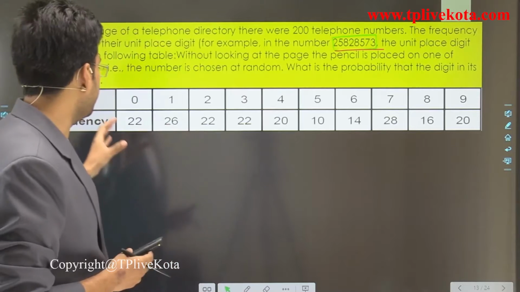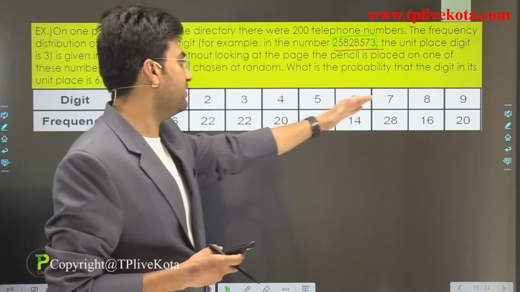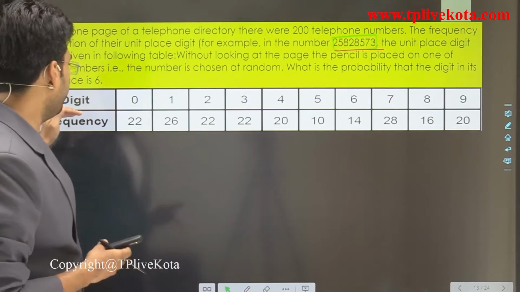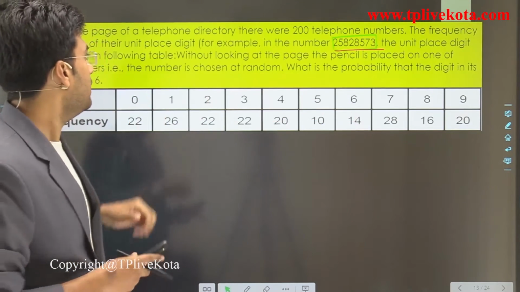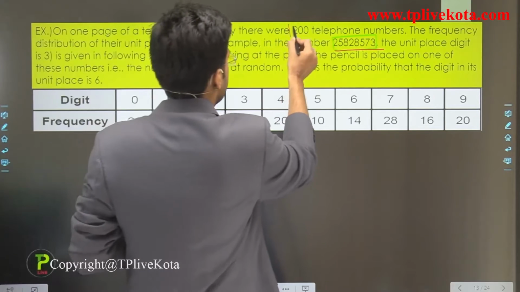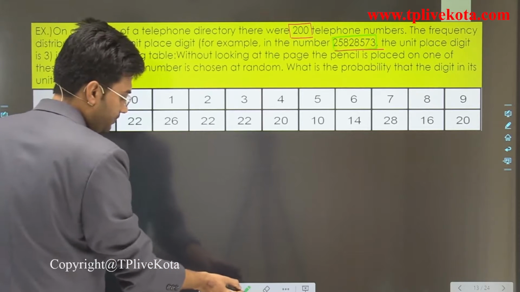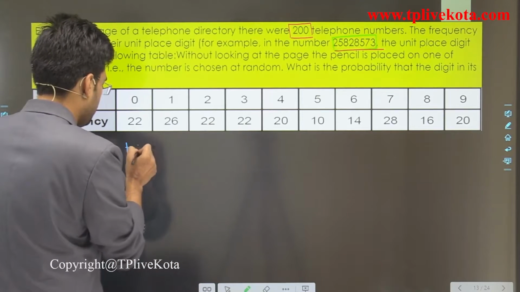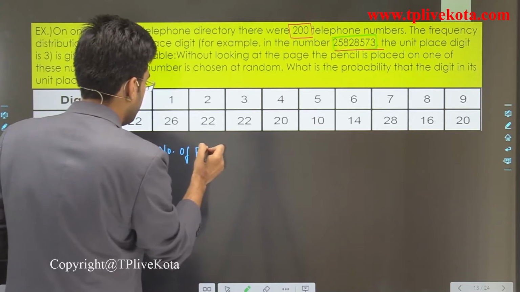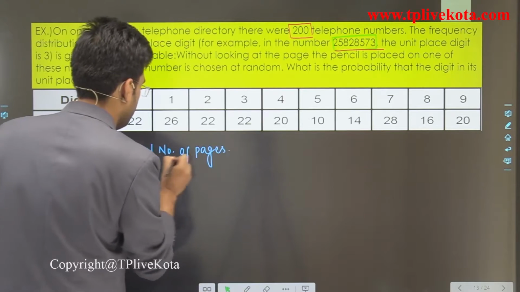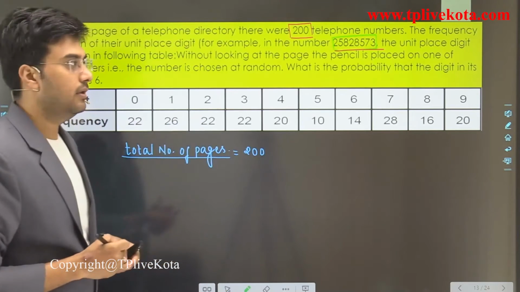In this table it is given that the unit place digit of the number is 0, 1, 2, 3, 4, 5, 6, 7, 8, 9, and the frequencies of those digits are 22, 26, 22 and so on. The total number of numbers is 200.